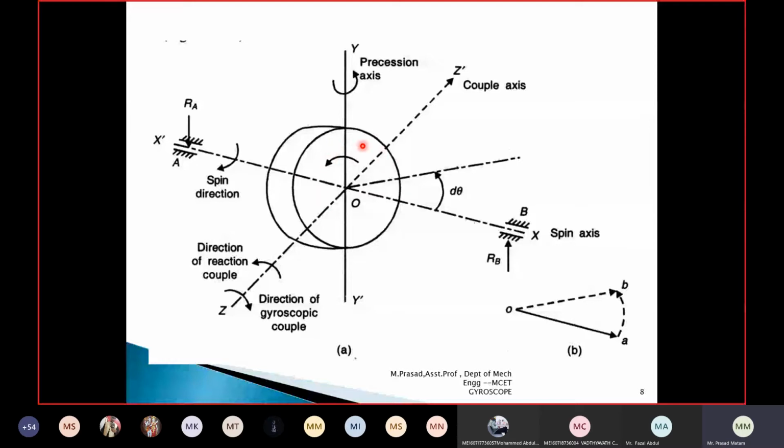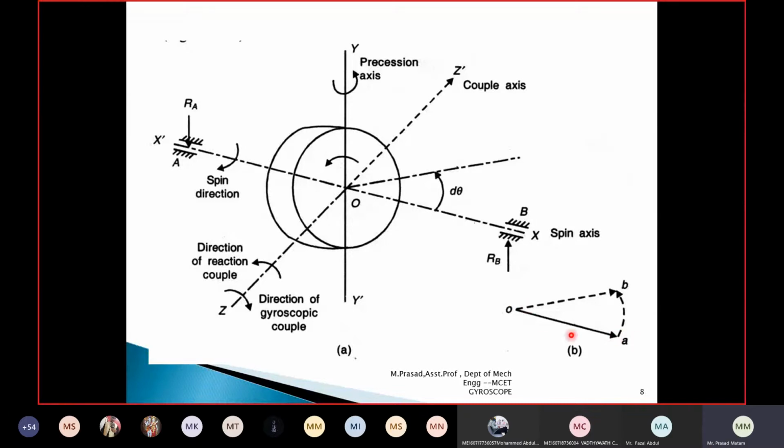Whenever the disc rotates clockwise, it has angular momentum. The angular momentum vector is given with the letter h. So OA is the angular momentum of the disc which moves in the forward direction. Already we have defined gyroscopic couple. How are we defining it? A body spins about one axis and tries to move in another direction. That is called a gyroscope.